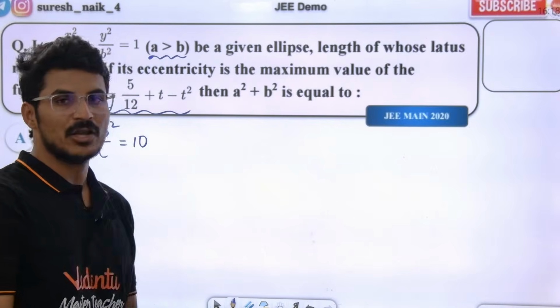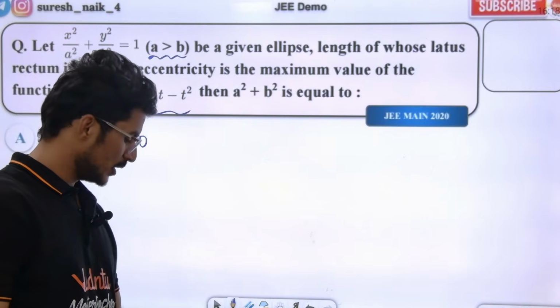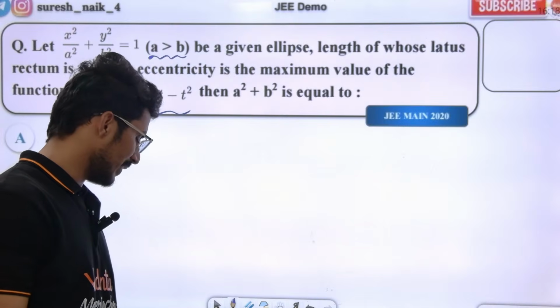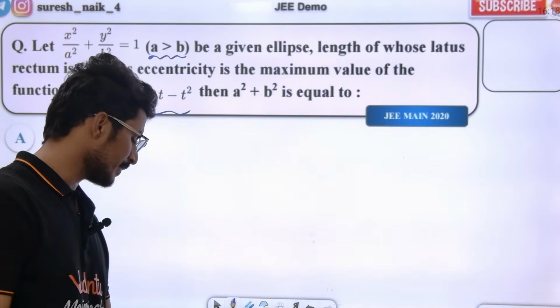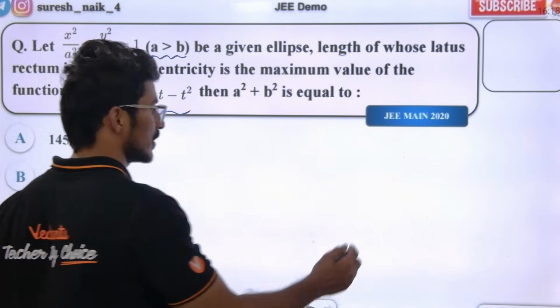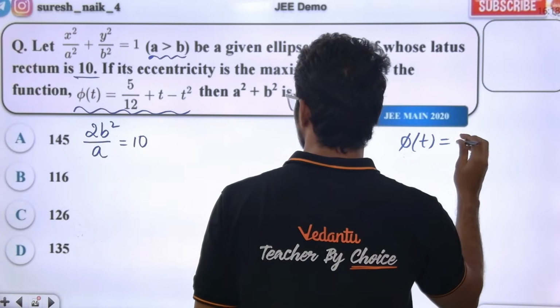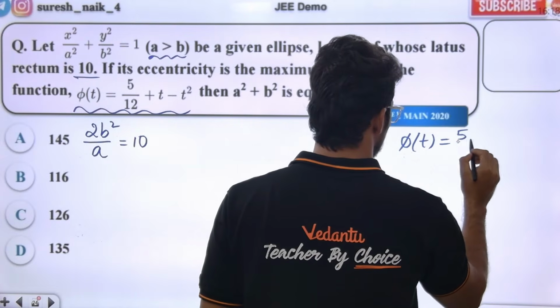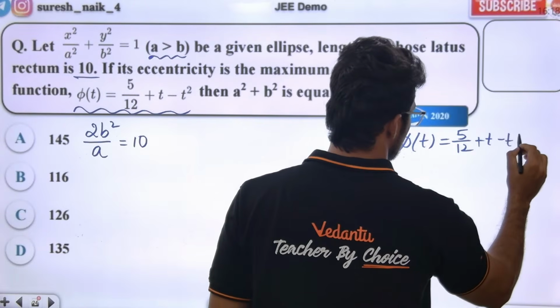Sir, to find the maximum value, we differentiate and equate with 0, and you will get the value of t. Once the value of t comes, you will get the eccentricity of the ellipse. For example, the function is given: P of t is basically 5 by 12 plus t minus t square.